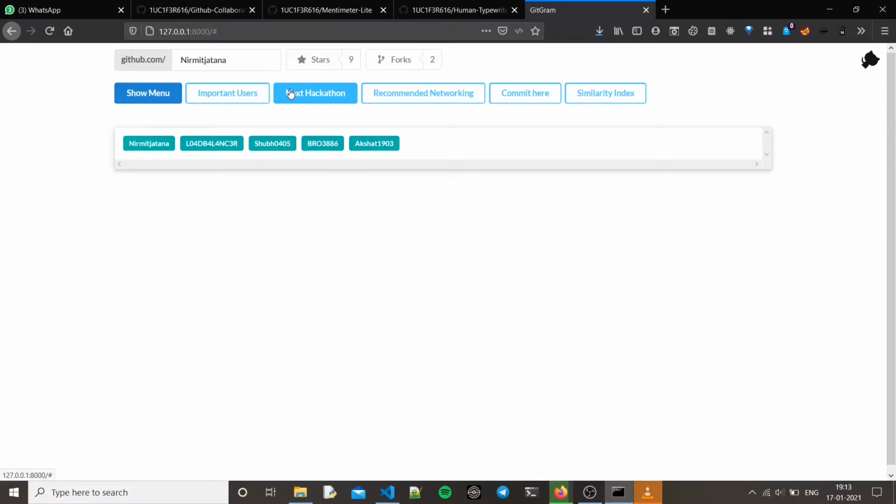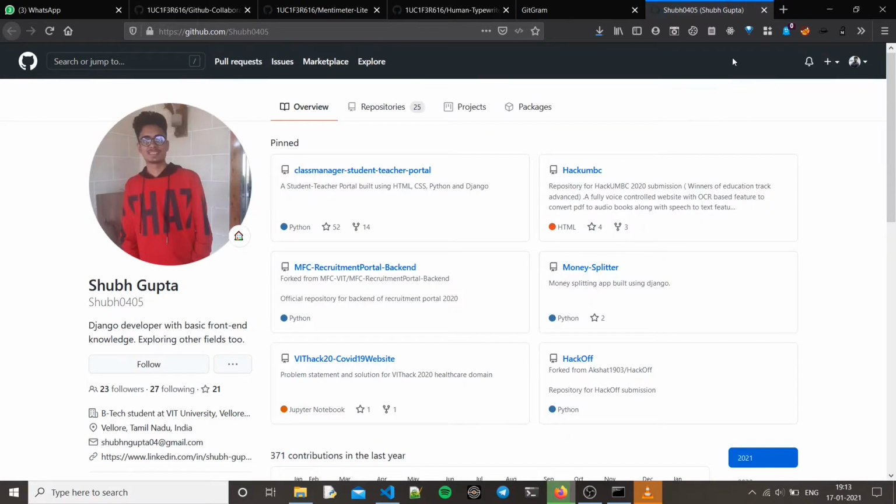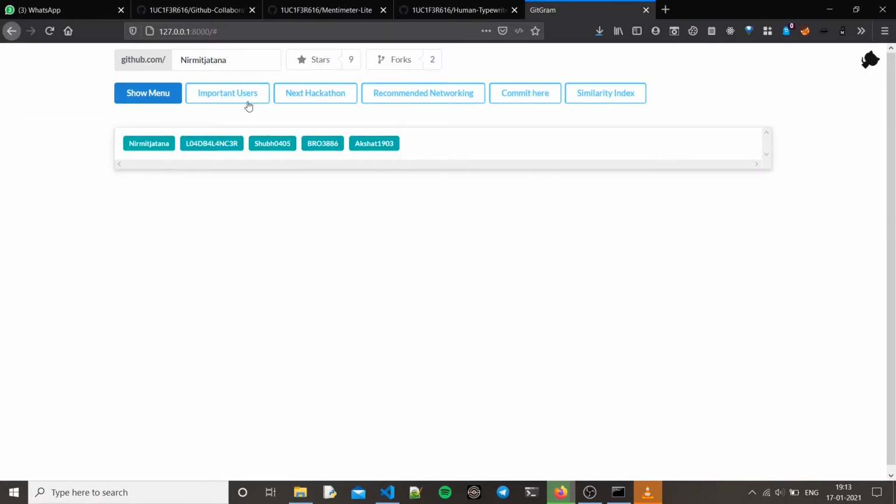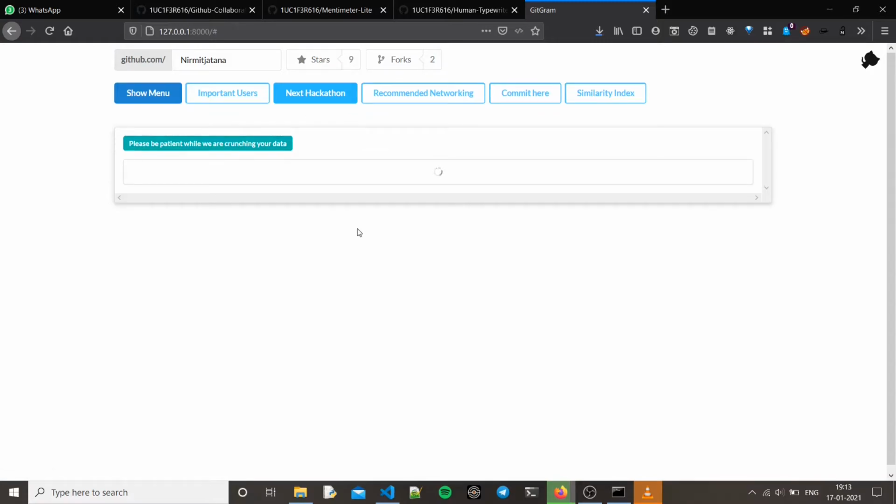So the important users for Nirmit Jatana are himself, incoming, and load balancer, then Akshat. These users are important users according to the Nirmit Jatana network that we have just made, like this data structure. If you click that, it will take you to that profile, and this is the next hackathon that Nirmit Jatana should be going to. So Nirmit can go to the next hackathon with these people.